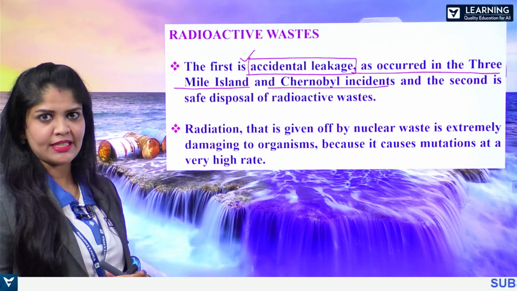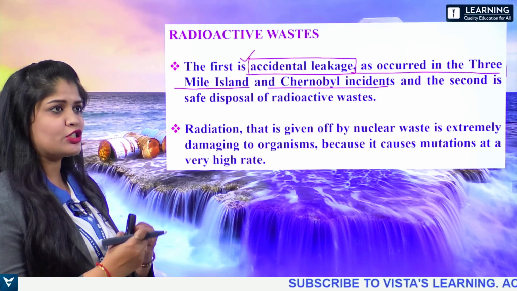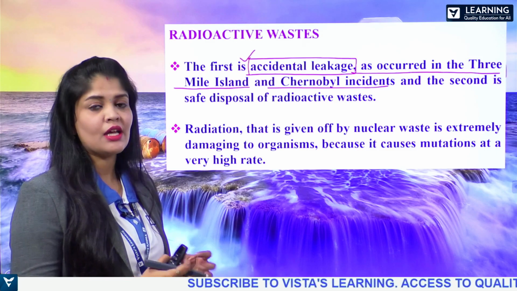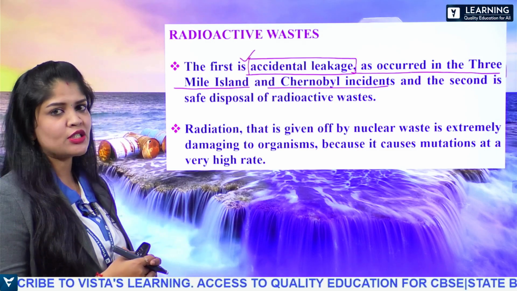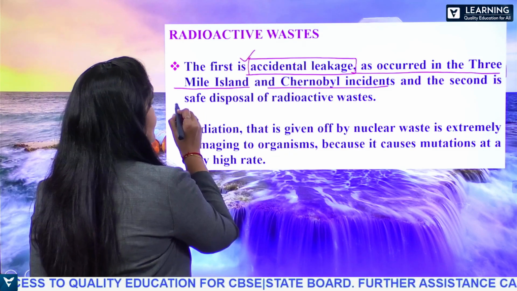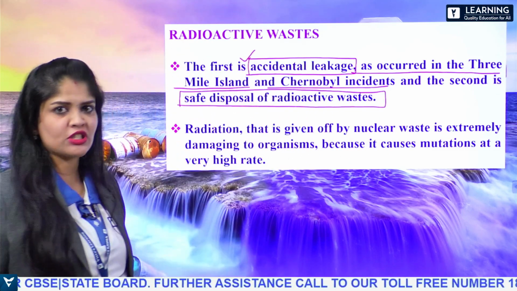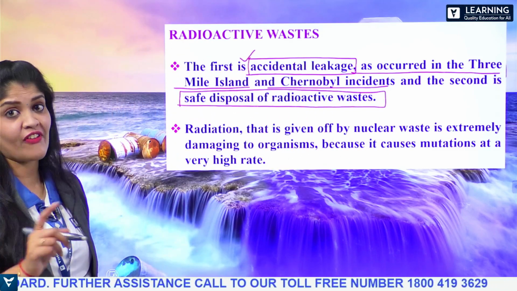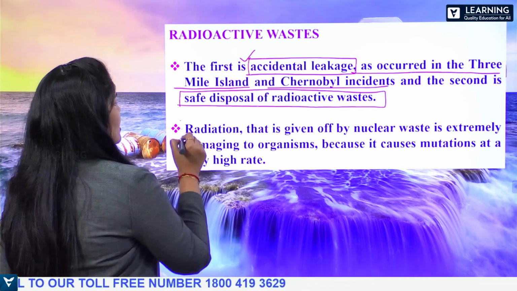Both in these places, there was an accident that happened due to excessive exposure to this radiation. The population over there are suffering a lot. And the second one is regarding the safe disposal of this radioactive waste, the waste which is created by the radioactive substances.